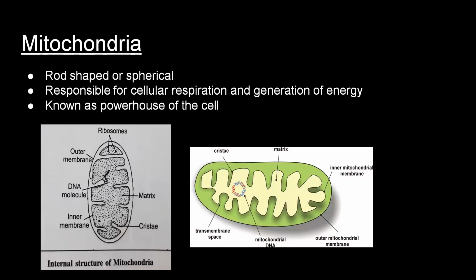Now, come to the mitochondria. This mitochondria is present both in plant cell and animal cell. Now, these mitochondria are rod-shaped or spherical structures. These are present in large numbers and they do different physiological activities. They are responsible for cellular respiration and generation of energy in the form of ATP for different activities of the cells. So, the mitochondria is also known as the powerhouse of the cell.